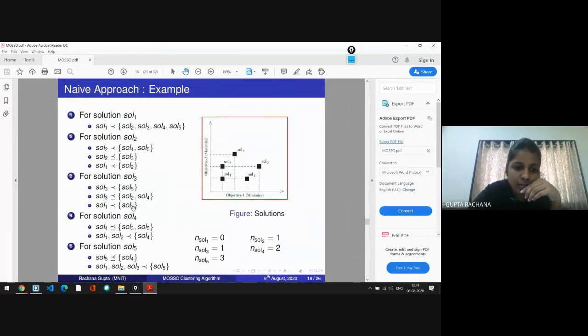So Arun, see here, we are talking about solution 3. If you see, only solution 1 is better in both the objectives than solution 3. That's why I have written that solution 1 dominates solution 3. Domination count means how many solutions dominate it. Only one solution, that is solution 1, dominates. That's why we have written over here that the domination count of solution 3 is 1.